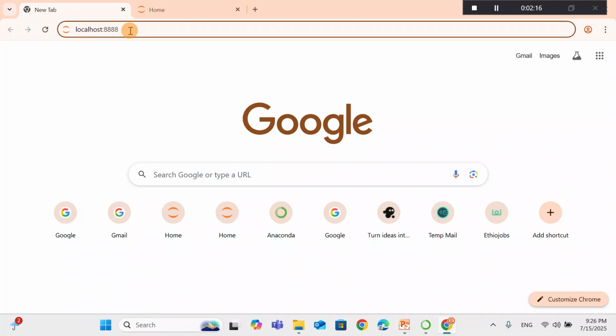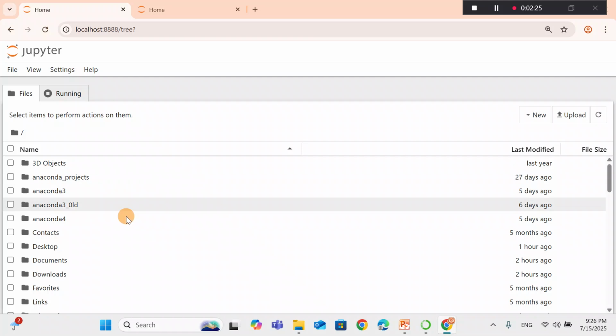If this 8888 port is already used by another application or another instance of Jupyter Notebook, it will automatically try the next available port, which is 8889. And if this is again occupied by another instance of Jupyter or another application in your computer, then it will go to 8890 port and so on. But if not occupied, the default port is 8888.